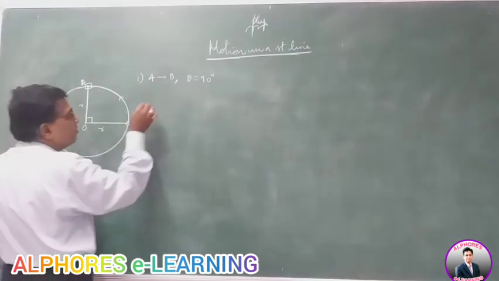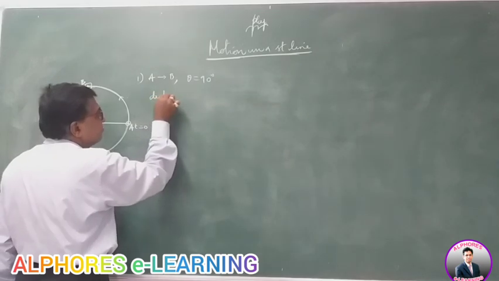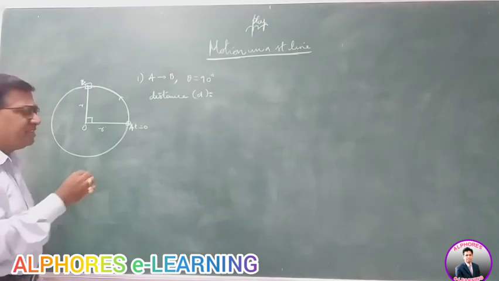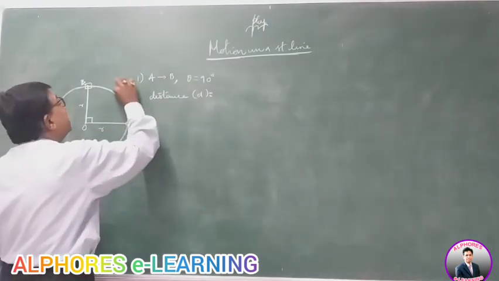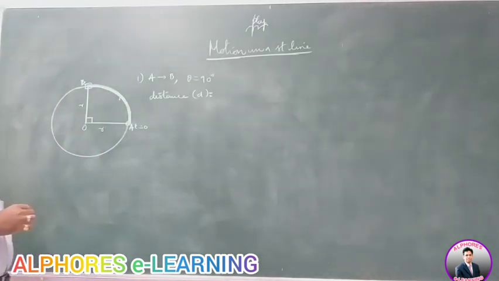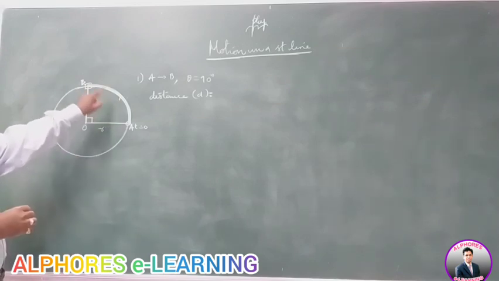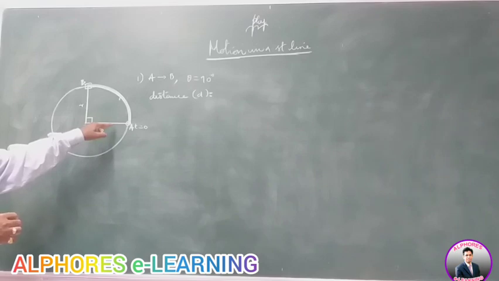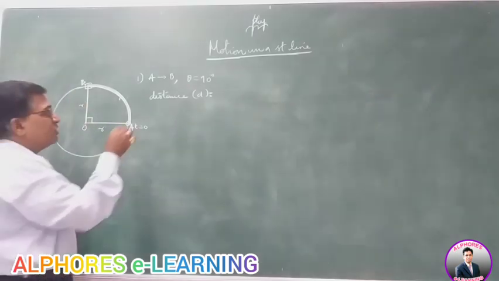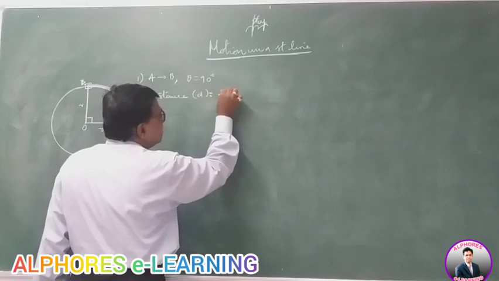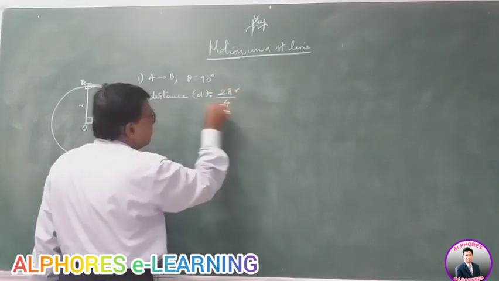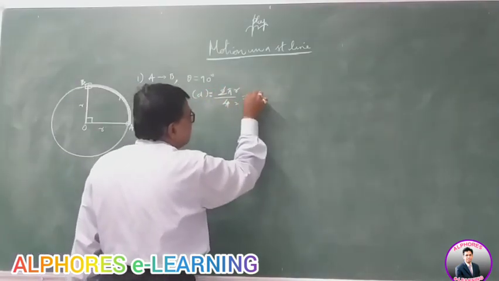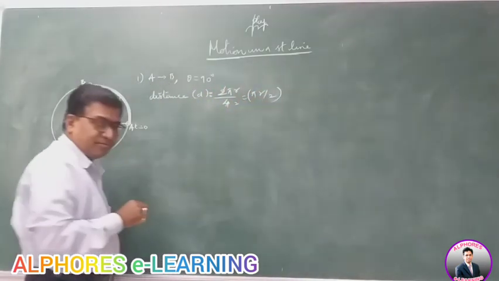In this case, what is the distance covered? The distance covered D is the path length, the length of the path covered by the body. If I take the total perimeter of a circle, we know it as 2 pi r. This is 1/4 of it. So the distance covered is 2 pi r by 4, which is pi r by 2.